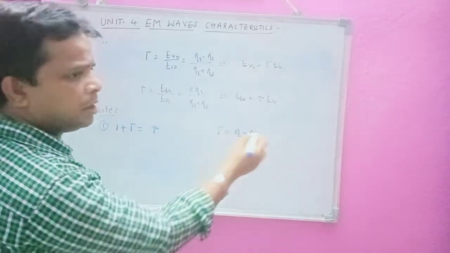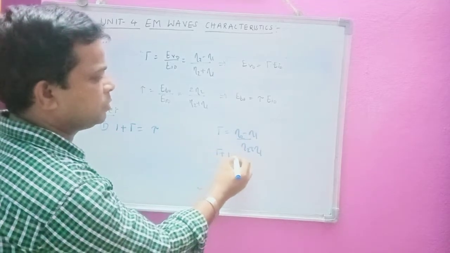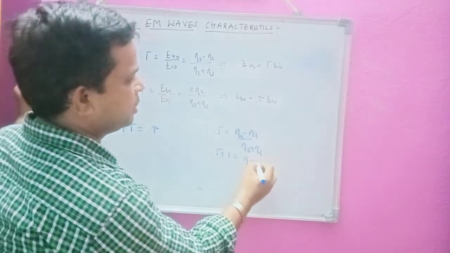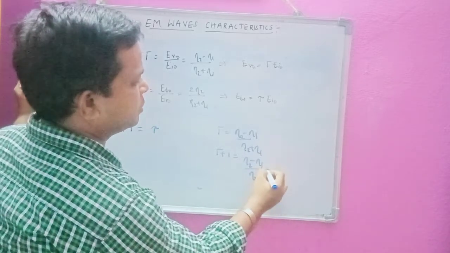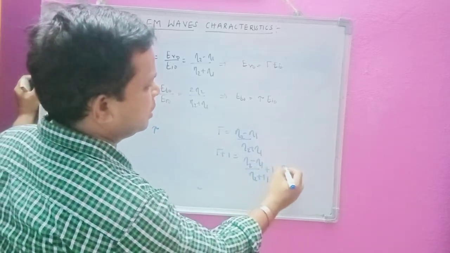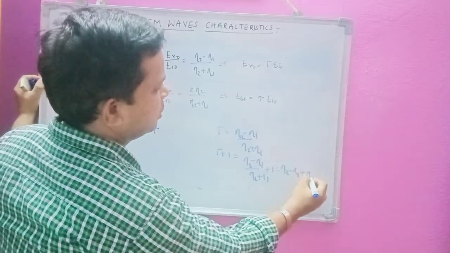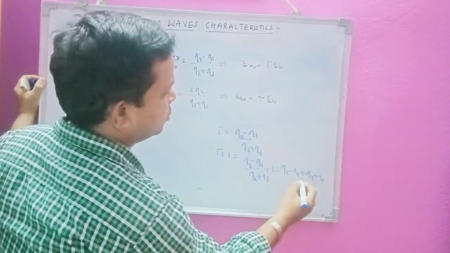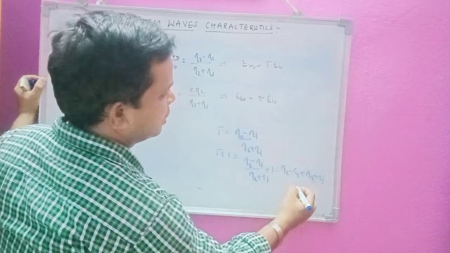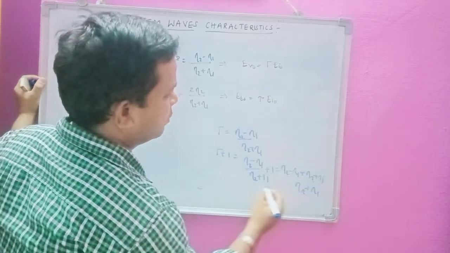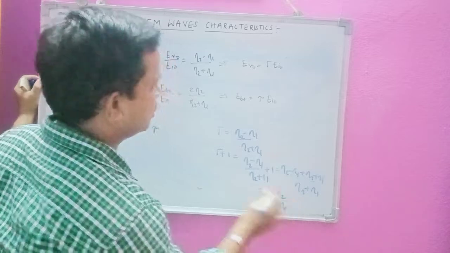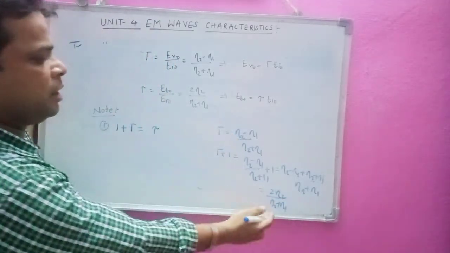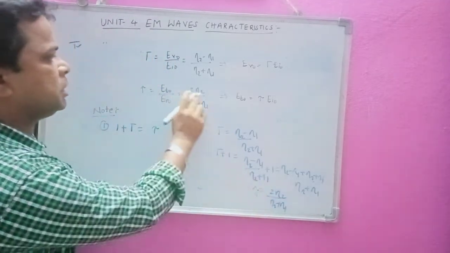If I add 1 on both sides, I can write 1 plus gamma is equal to eta 2 minus eta 1 by eta 2 plus eta 1 plus 1. That is eta 2 minus eta 1 plus eta 2 plus eta 1, which gives 2 eta 2 by eta 2 plus eta 1. Okay, hope you understood. So that is tau.